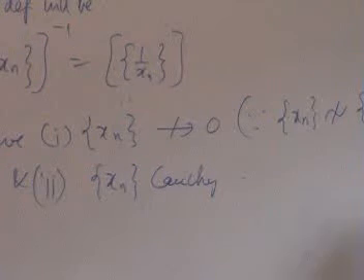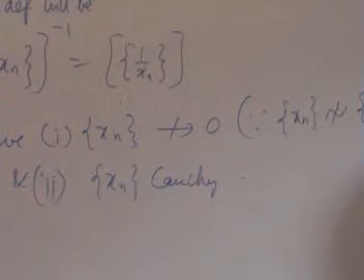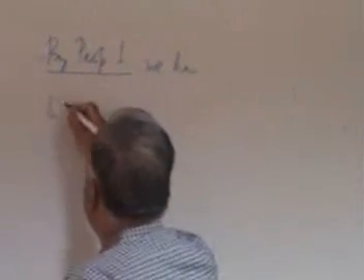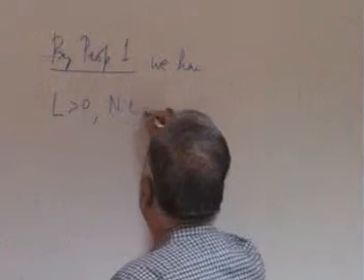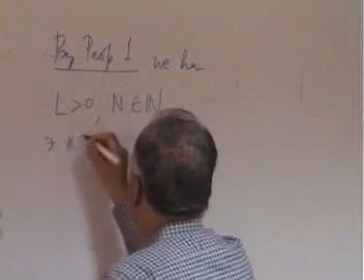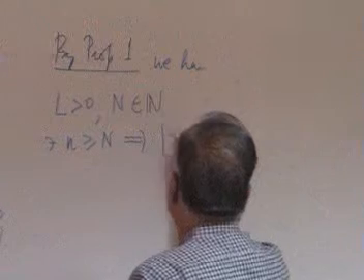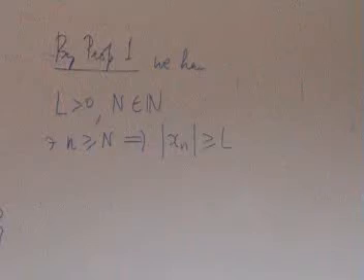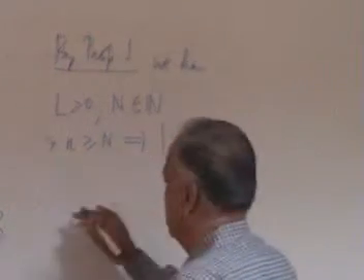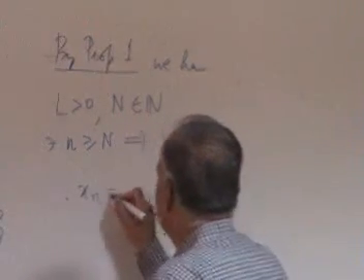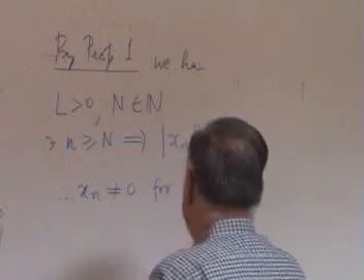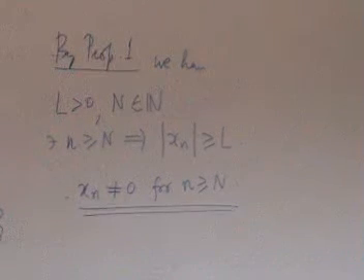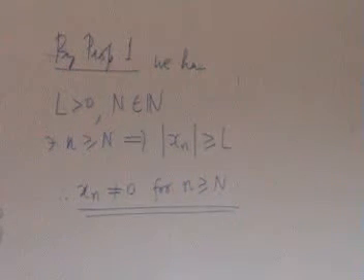Therefore, by proposition 1, we have an L greater than 0 and N belonging to the naturals such that n greater than or equal to N implies mod xn greater than or equal to L. Therefore, xn are all not equal to 0 for n greater than or equal to N. That's for sure, because they are staying away from the origin.